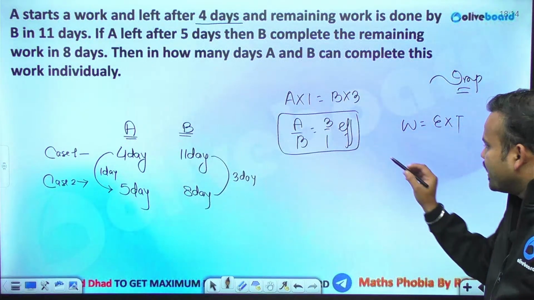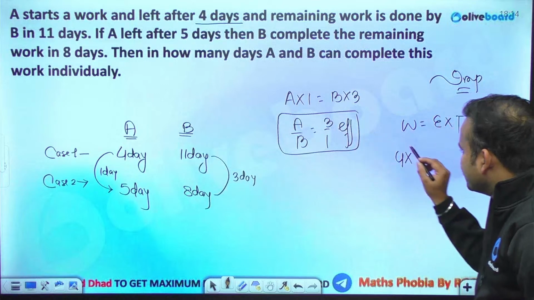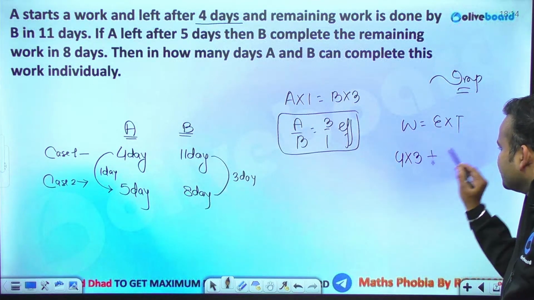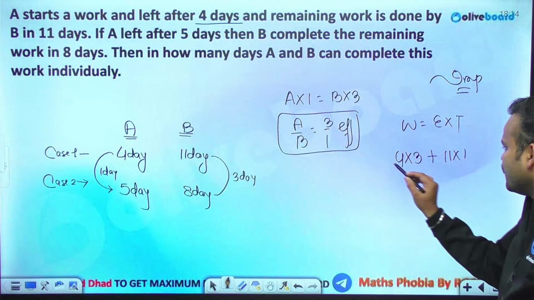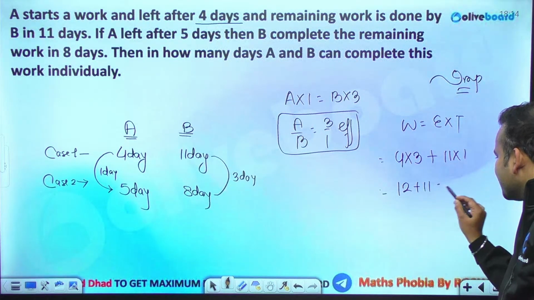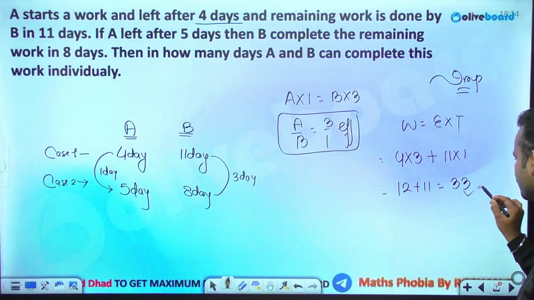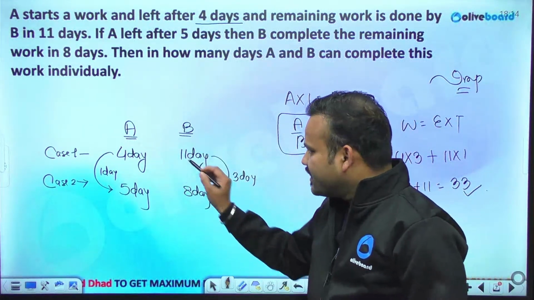So from case 1, A is working for 4 days and A has an efficiency of 3, plus B was working for 11 days and his efficiency is 1. So 4 into 3 is 12, plus 11, that is 33. So the amount of work was 33. Total work was 33. Any case you can take.